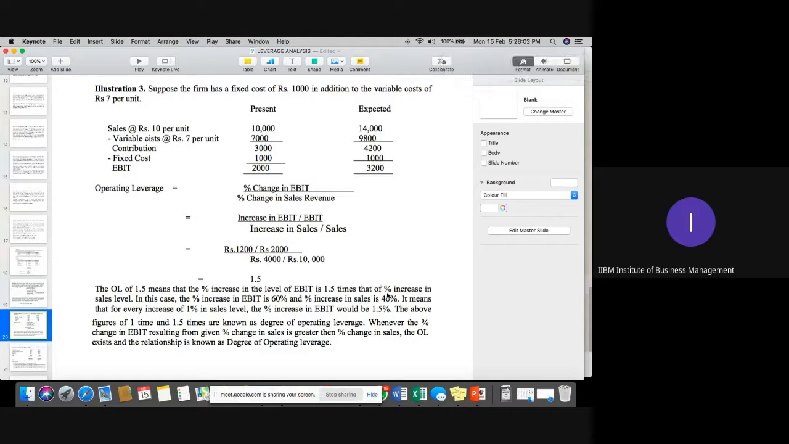Clear? Yes, student. Is it clear, please, everyone?